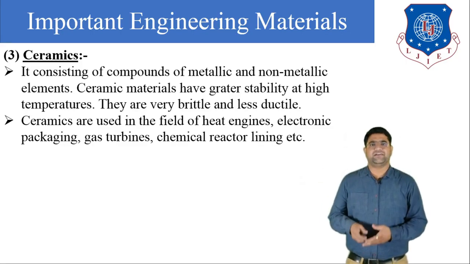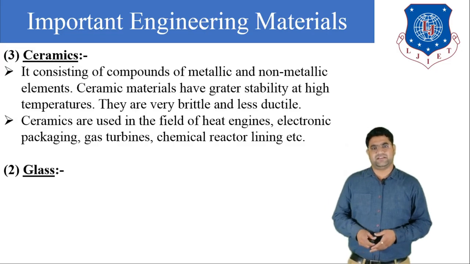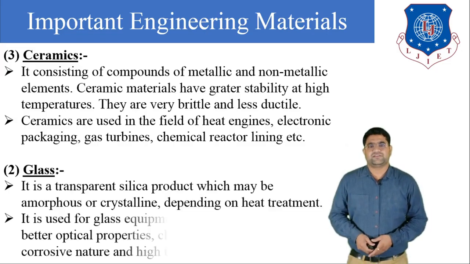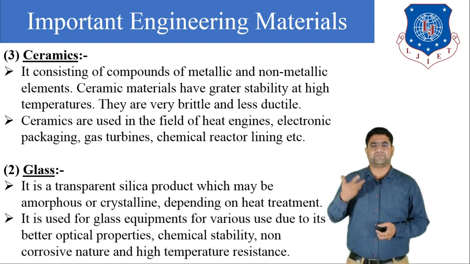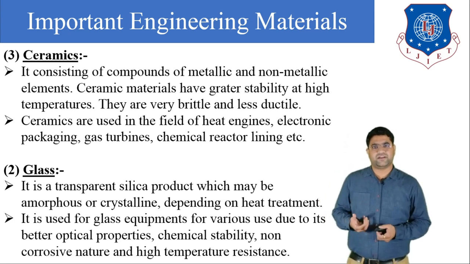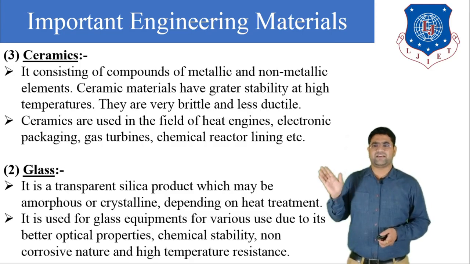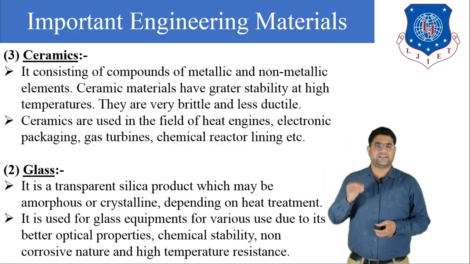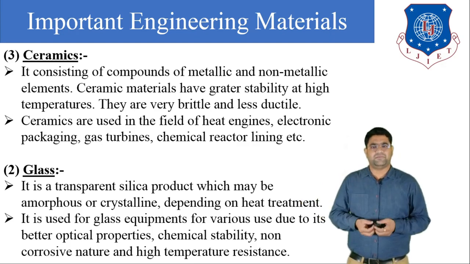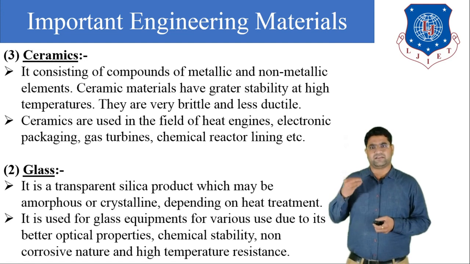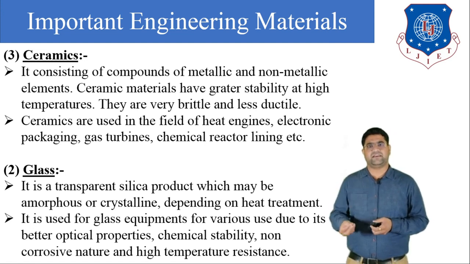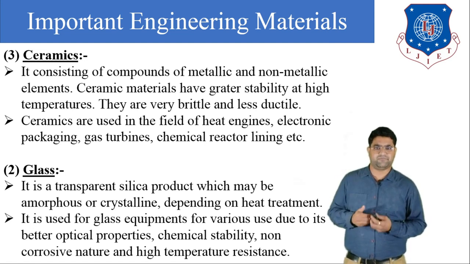Now our next type of non-metallic material is glass. Glass is a simple transparent product, and it has high optical properties. It is a transparent silica product which may be amorphous or crystalline in nature, depending on the heat treatment.